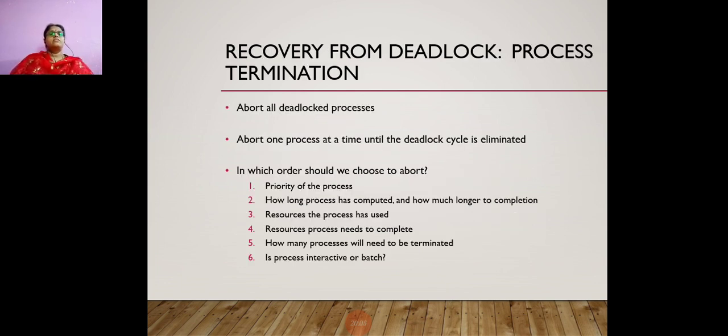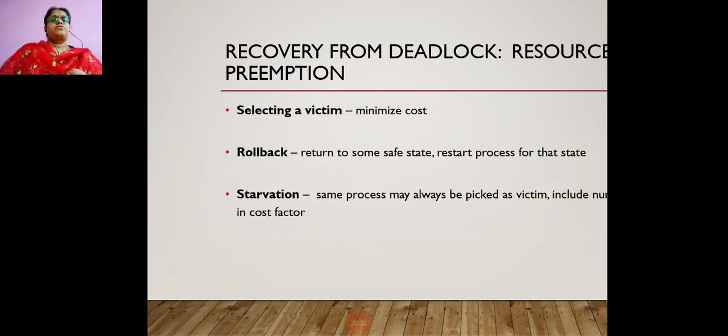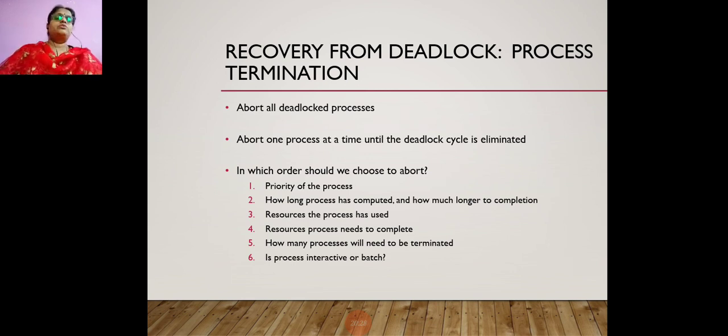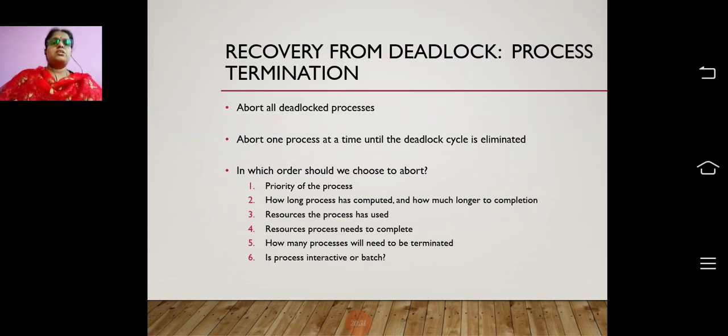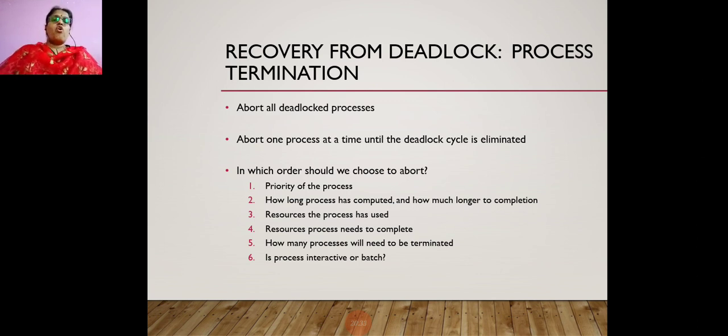Okay, and after detecting the deadlock situation, now it's time for recovery from the deadlock. So what are the things you can do? There are two things we can do here for deadlock recovery. One is process termination, and the other one is preemption of resources. First we'll see how process termination works. Process termination is nothing but aborting all the deadlocked processes, or aborting one process at a time until the deadlock cycle is eliminated.